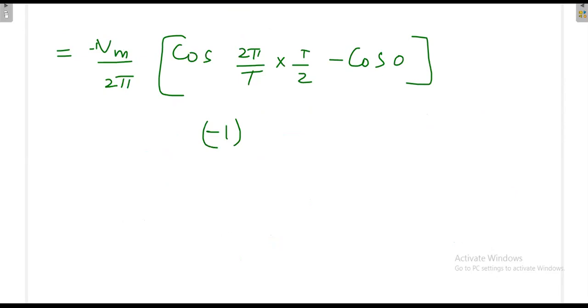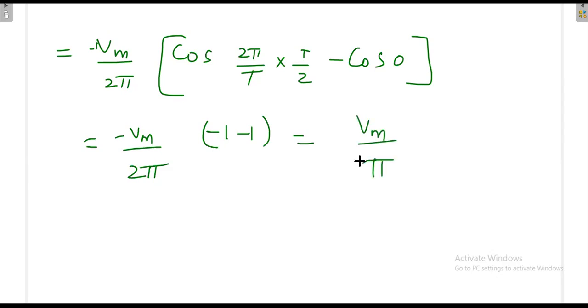The value of cos pi is minus 1, and cos 0 is plus 1, and the minus is already there. So finally, minus Vm divided by 2 pi, that is, Vm divided by pi is the answer. Vm divided by pi is the average value or DC value of the given signal.